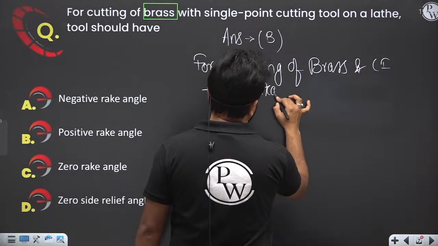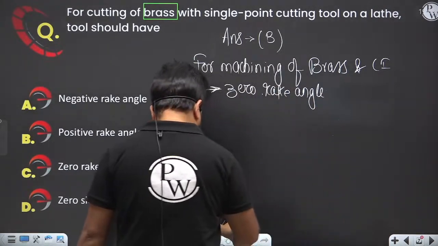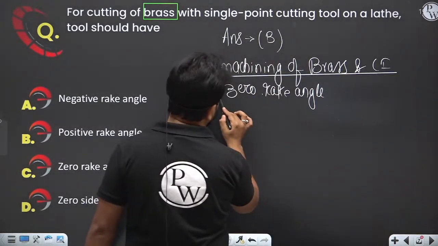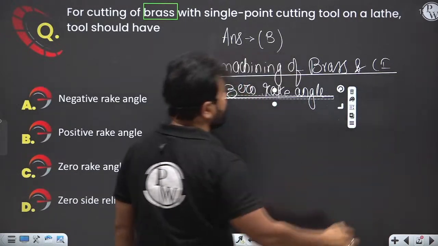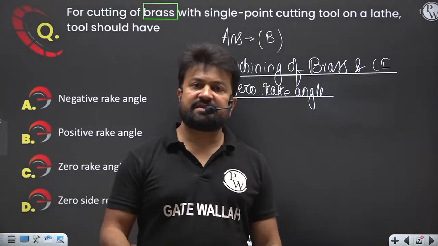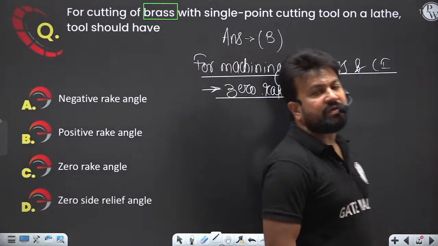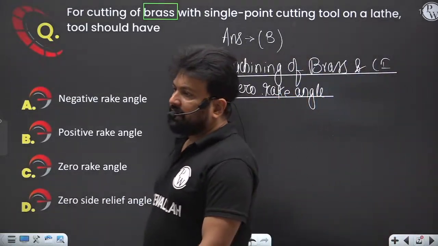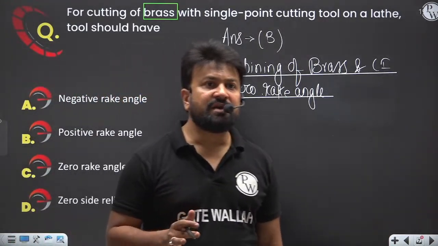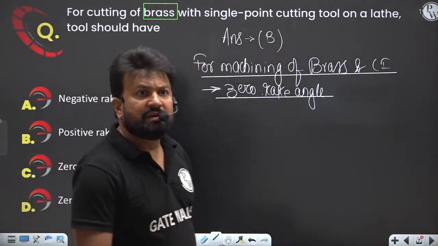Use zero rake angle. Is it clear? Use which angle? Zero rake angle. The thing is very simple: generally, zero rake angle is used in form tools, and there is an exception. For brass and cast iron we use a zero rake angle.